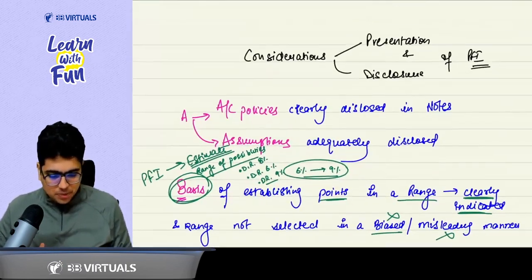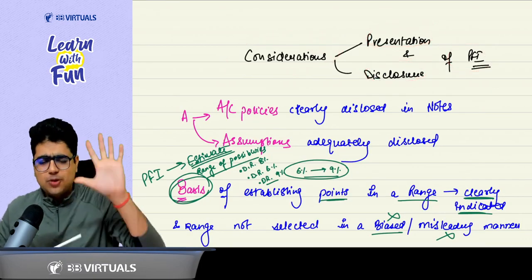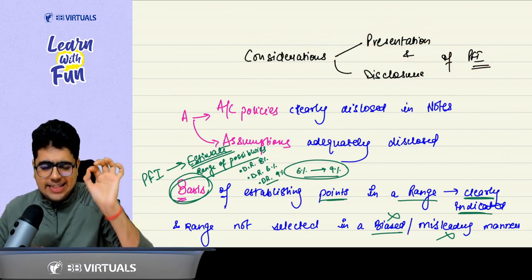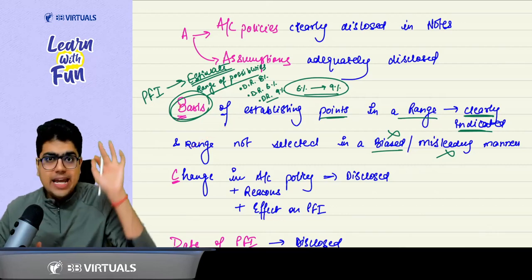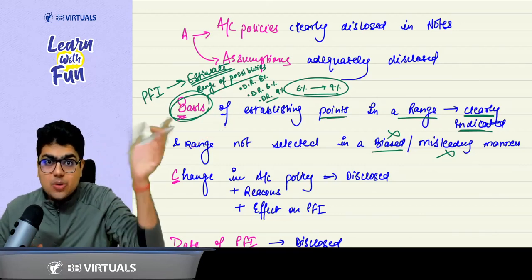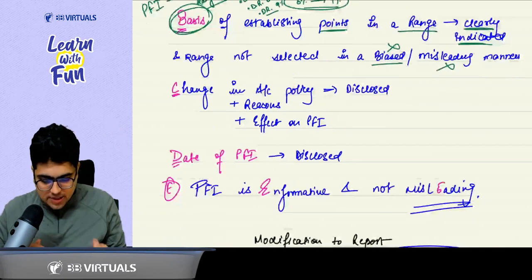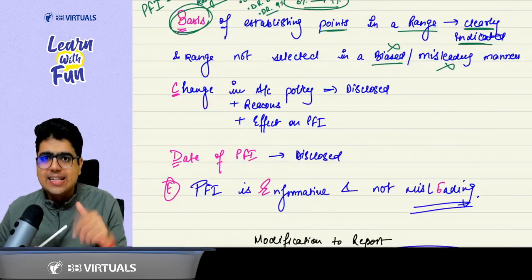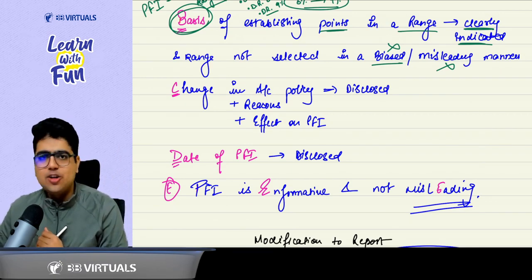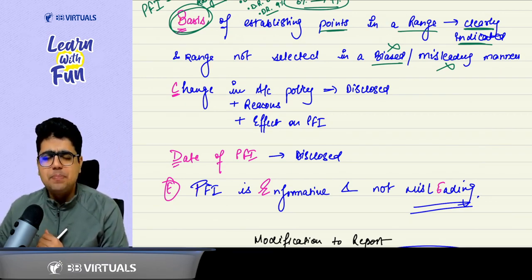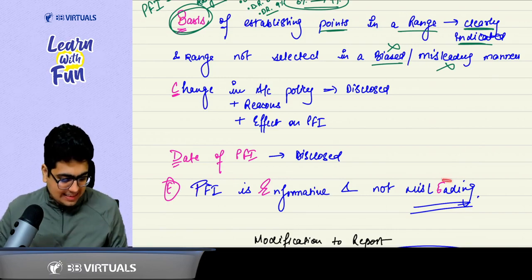Now we move to the last 2 topics, that is the considerations for presentation and disclosure of PFI. In this consideration, just focus on 4 points: A, C, D, E. The B point you can just give a read. A for assumptions and accounting policy. Assumptions should be properly disclosed, and accounting policy should be properly disclosed. C for change in the accounting policy should be disclosed, with the reason for change and effect on PFI. D for date of PFI should be disclosed, and E for the PFI should be informative and should not be misleading.